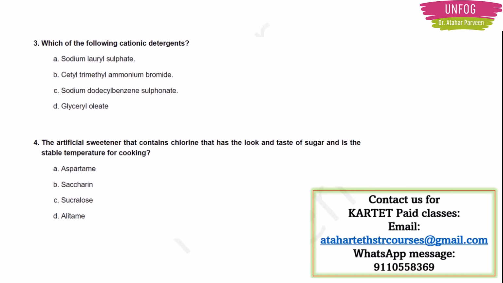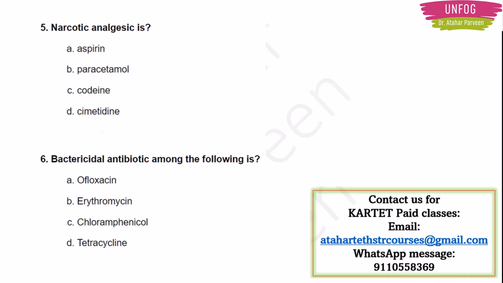Next question, which of the following are cationic detergents? I gave you the answer, right? It should be cetyl trimethyl ammonium bromide. Next question, the artificial sweetener that contains chlorine, has the look and taste of sugar and is stable at cooking temperature. The answer is sucralose. It will look like sugar only, but it is not sugar, and it is stable. That's why they can use it in sweets. It is stable at cooking temperature. Sucralose.